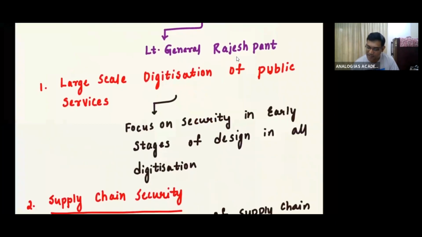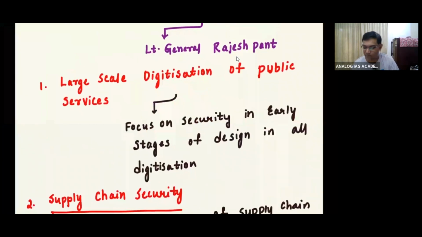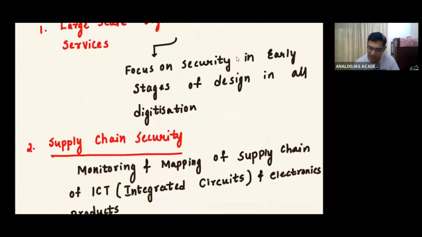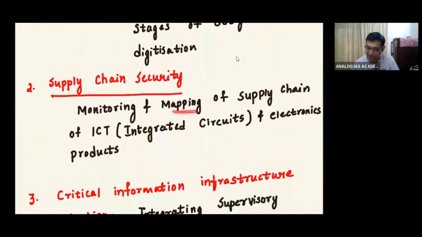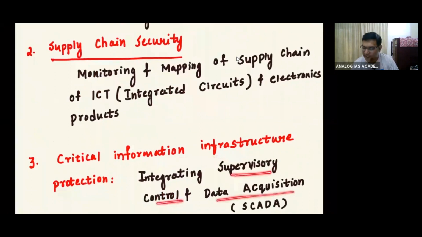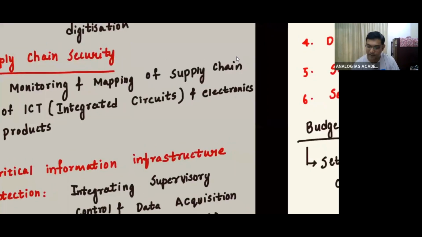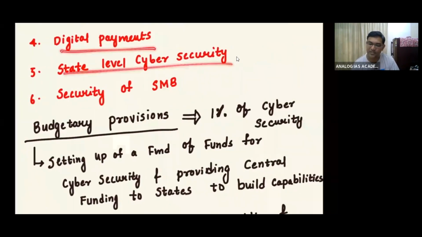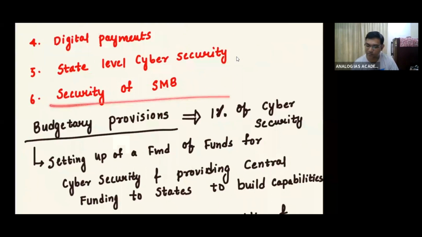Then what this report says is large scale digitalization of public services, focus on security at the early stage of design, supply chain security, monitoring and mapping of supply chains in integrated circuits, electronic products, etc. Then critical information infrastructure protection, like integrating supervisory control and data acquisition, SCADA. Then digital payments, state level cyber security, security of SMBs.